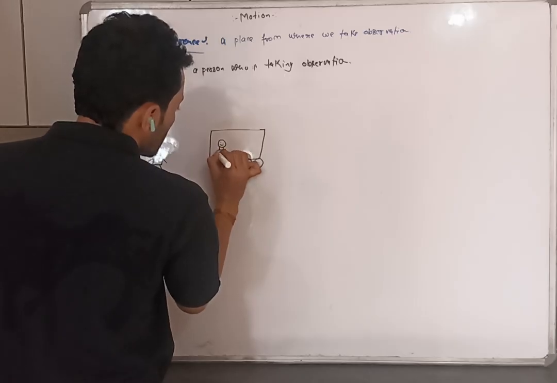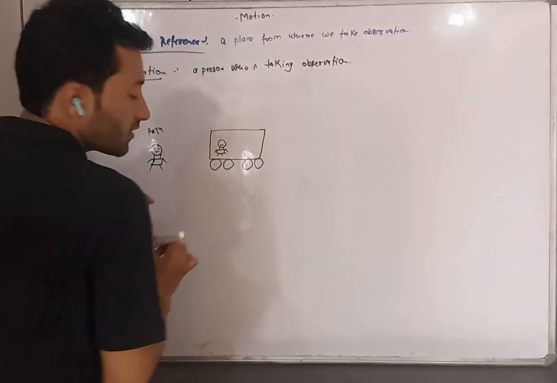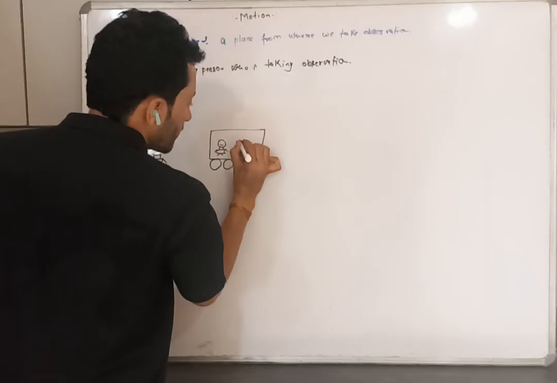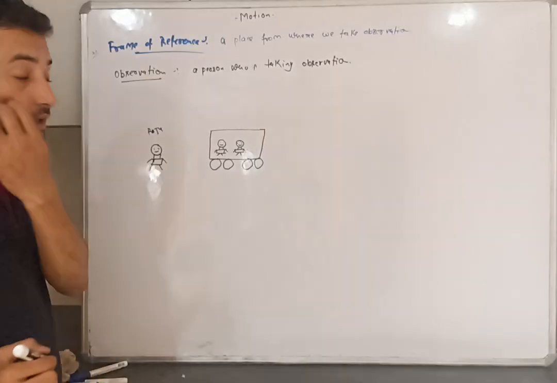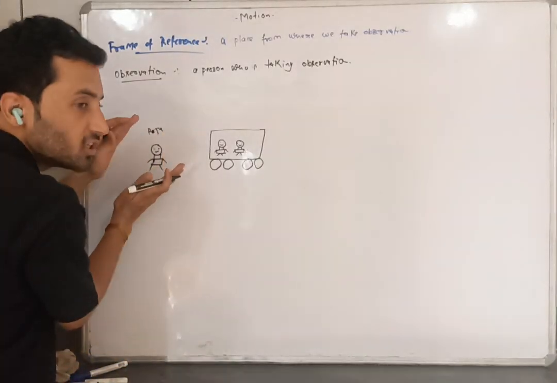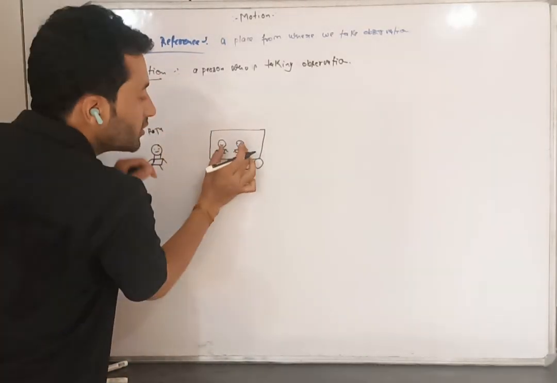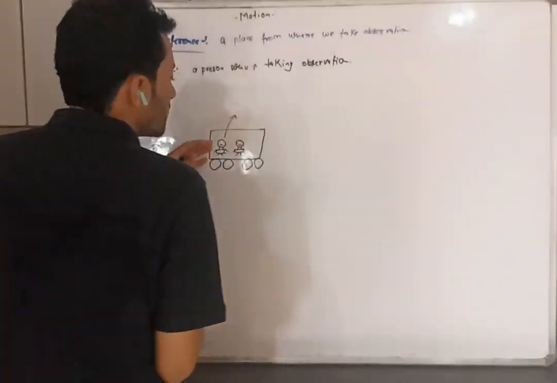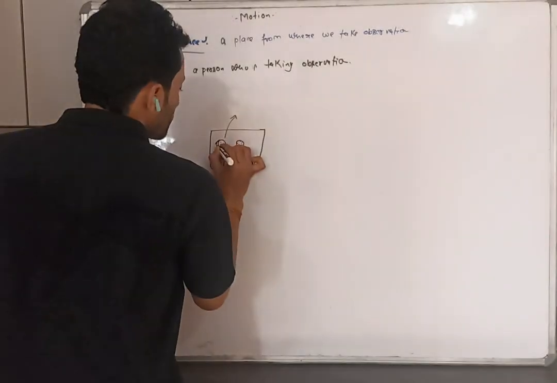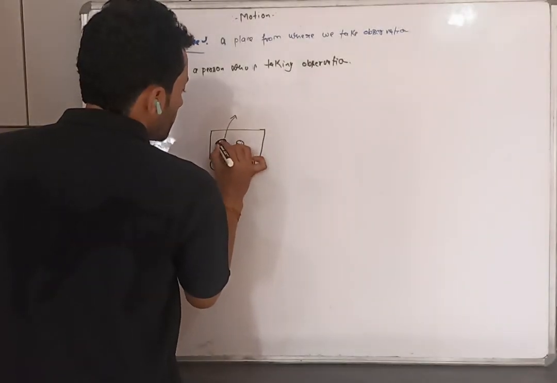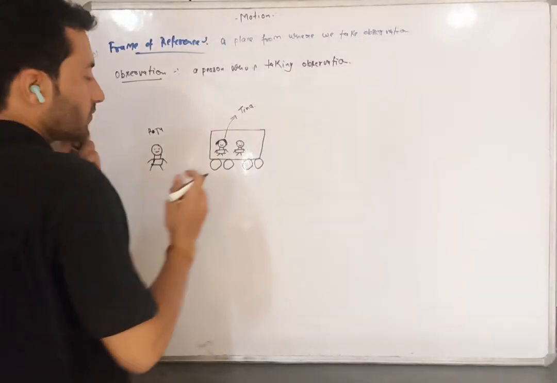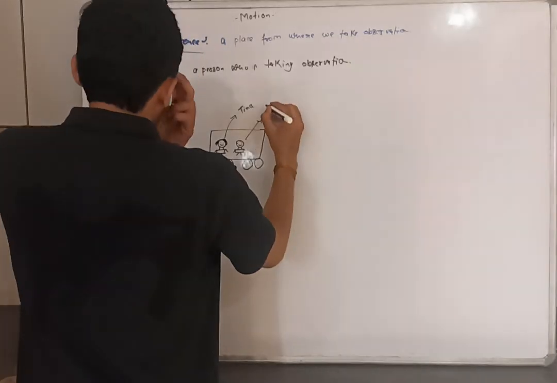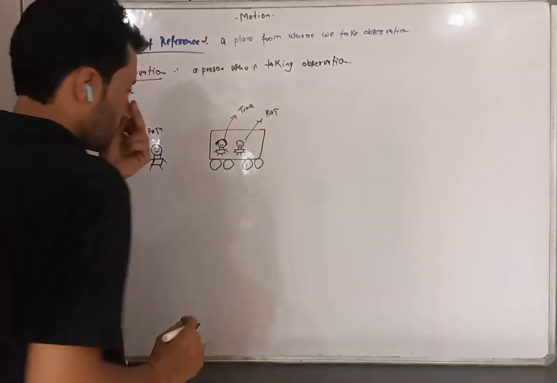Standing in the bus, another person is also standing. Another person missed his bus. This girl has the name Tina, and there is Raju, and one more person called Raj.